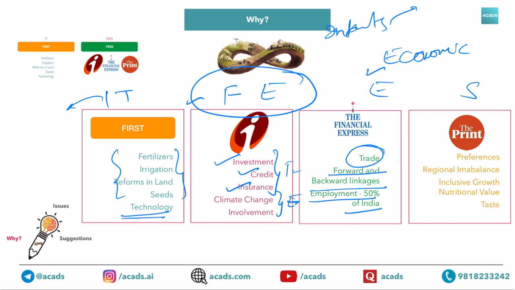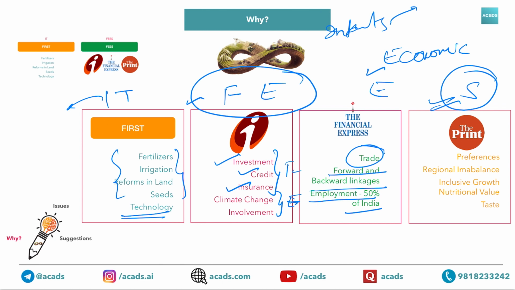So subsidies can be used to increase our exports of agriculture goods. Second, forward and backward linkages will improve, and then ultimately you need to remember that almost 50% of the Indian population is dependent on agriculture for employment. Coming to the last one, social. This has been mentioned last, but this is the most crucial point. So you can use it in the answers.